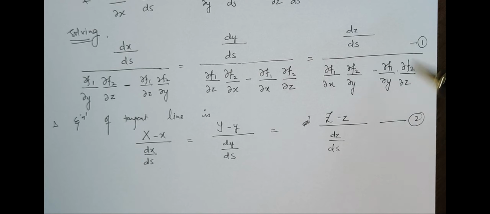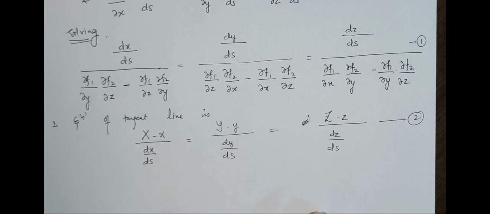So I can divide both equations, number 1 and 2, and I will eliminate this part. Let us see what I will get: X minus x upon this whole quantity, and Y minus y upon this whole quantity, and the last one is Z minus z upon this whole quantity.